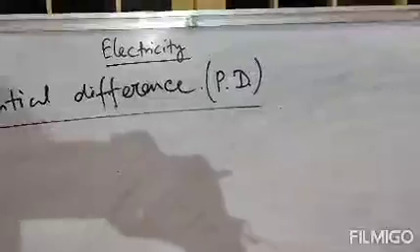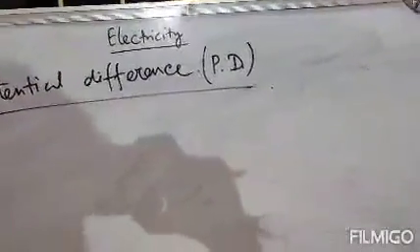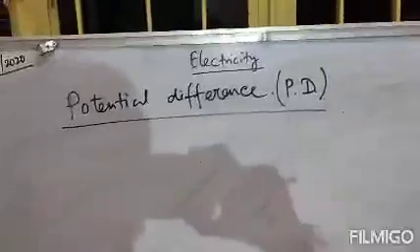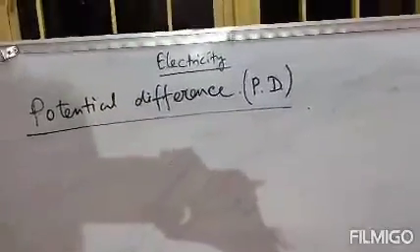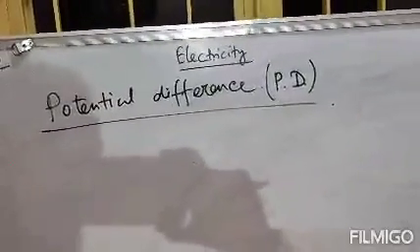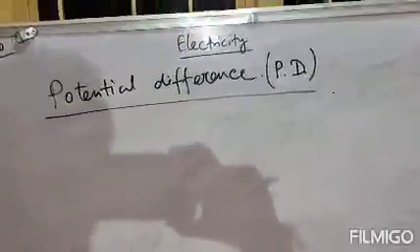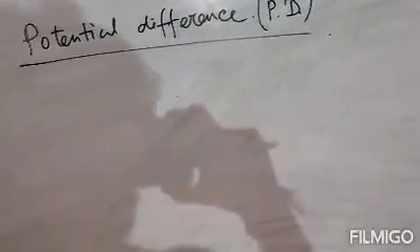So what is potential difference? Just know the fact that electric charges flow because of this potential difference. Potential difference is the main reason for electric charges to flow. If there is no potential difference, no electric charge will flow. Potential difference is the reason for the flow of electric charges in a circuit. Clear?